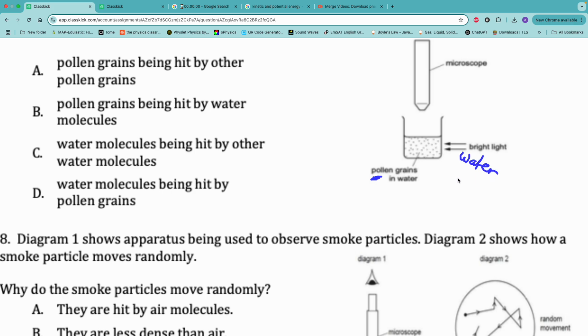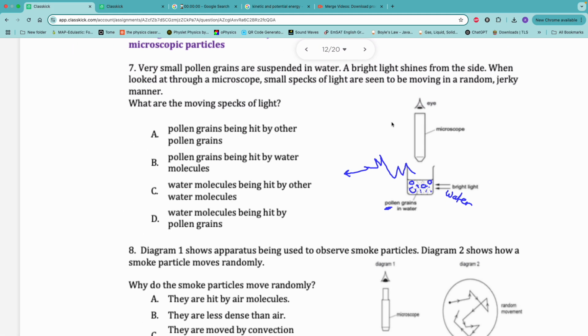So due to the collision between these water particles and pollen grains, let me draw them, these are pollen grains and these are water particles, this will allow pollen grains to move in a random and zigzag motion known as Brownian motion.